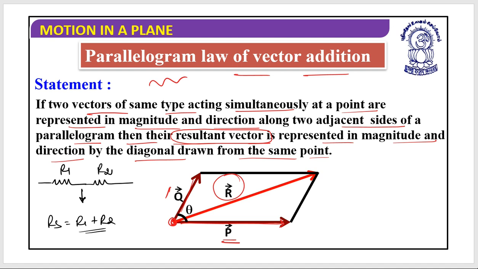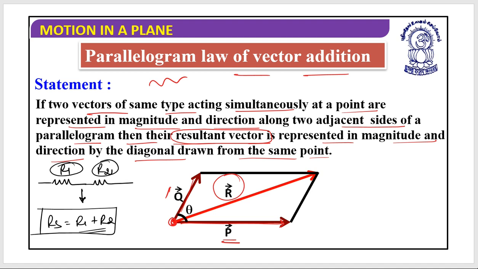So what it says is that if I need to replace R1 and R2 with any one resistor, I can replace them with this. It's Rs equals R1 plus R2, and the things will be done. I hope these things are clear to you. Similarly, if I represent these two vectors, one of them as R1 and another as R2, then I can solve this as R1 plus R2 and the things will be done.